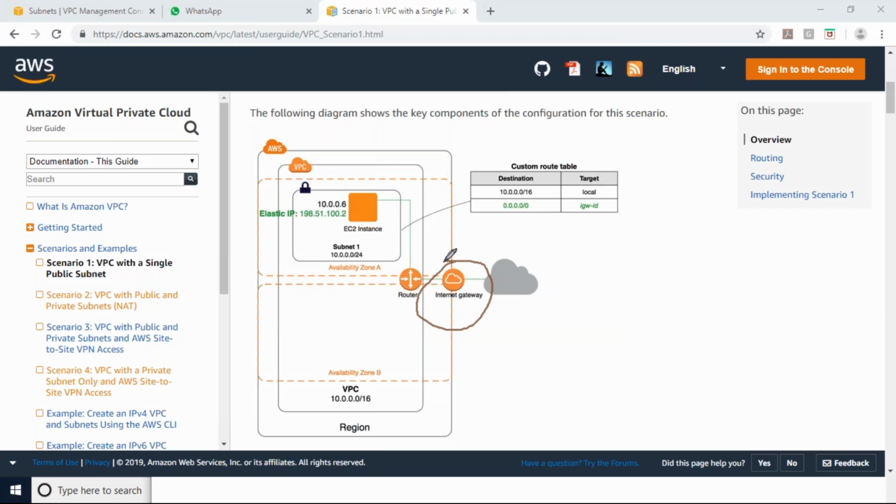So any idea what's internet gateway? Gateway to internet. It gives internet access. Yes. Here I have my internet, the open internet. It will give access to my servers which are in the VPC to internet.